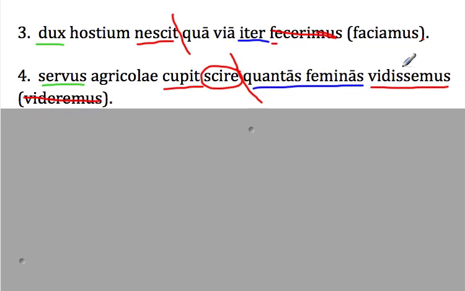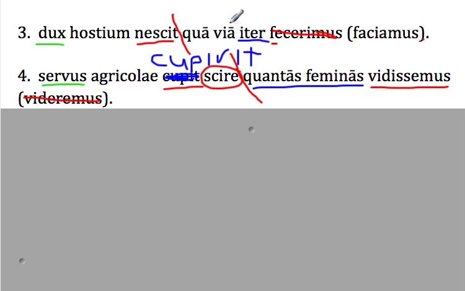Okay? Oh my gosh, I made a mistake here. Oh my gosh, this is embarrassing. This should say cupivit. Oh boy. Somebody's going to get fired. Alright. There. Mistake very slowly fixed. Okay, so the slave of the farmer wanted to know what great women we had seen.